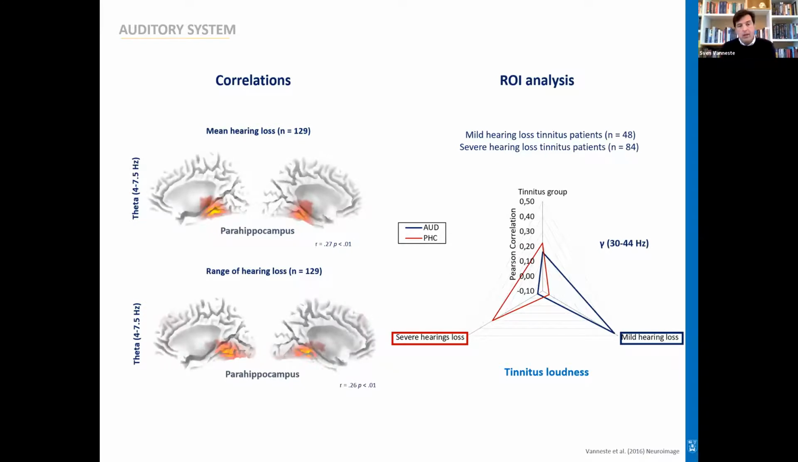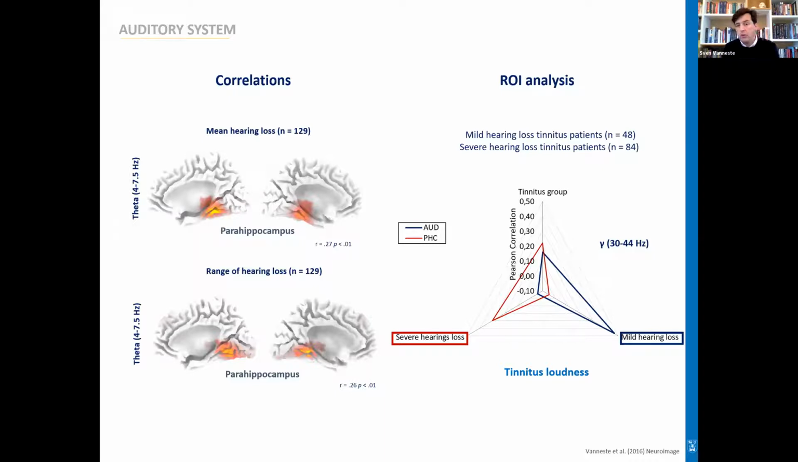In a follow-up analysis, we correlated the hearing loss with the whole brain. And actually what we do see is that hearing loss correlated with theta. Remember that the theta was reflected by the thalamocortical dysrhythmia model as a negative symptom. And hearing loss has a positive correlation with activity in the parahippocampus for theta activity. We used two types of methods. We looked at the mean hearing loss and we looked at the range of the hearing loss. And indeed, for both measurements, there was a correlation with the parahippocampus. So the more hearing loss people have, the more activity change you see in the parahippocampus, specifically for the theta.